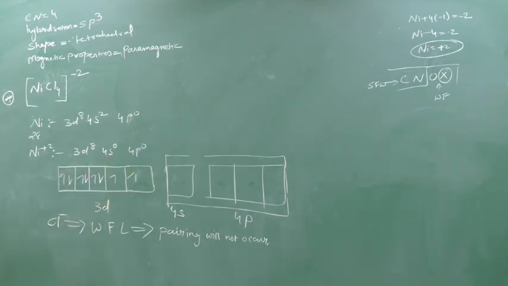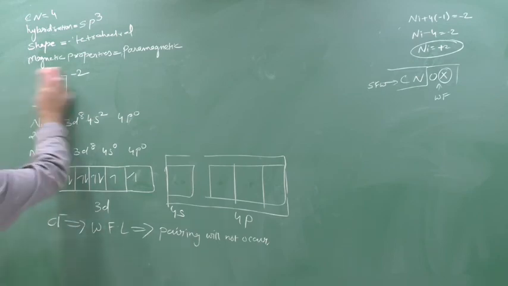Clear? Chalo. We'll see next. Last we will see. Then you can do it yourself in the next class when I come. I will do more questions based on this. Now in your textbook, number of questions they have told this is paramagnetic and this is diamagnetic. How? In this way. So you can read the textbook and solve a number of questions yourself. Just remember this technique. Clear?